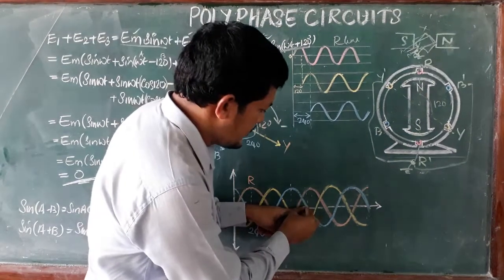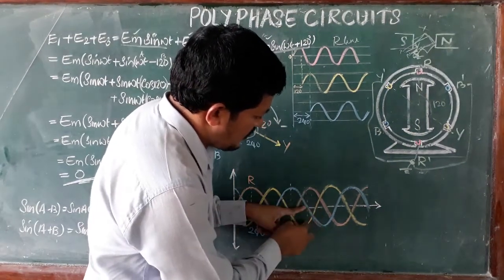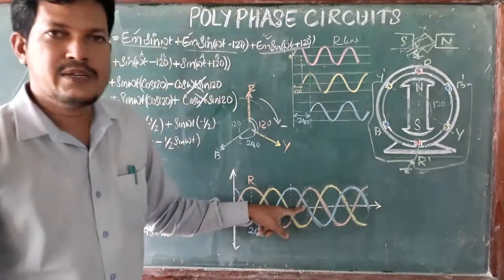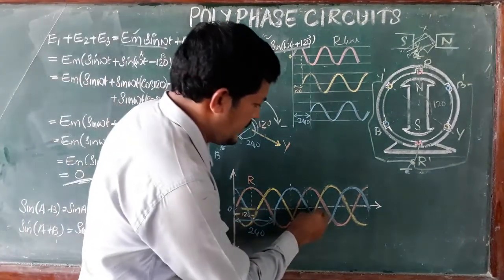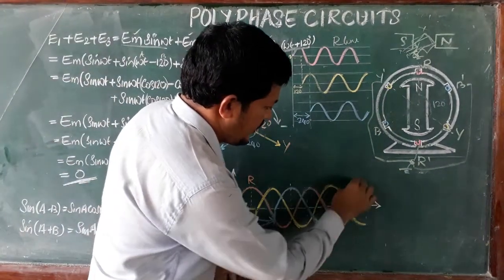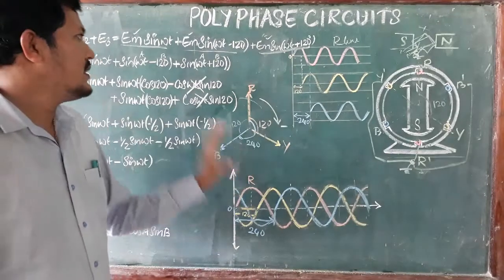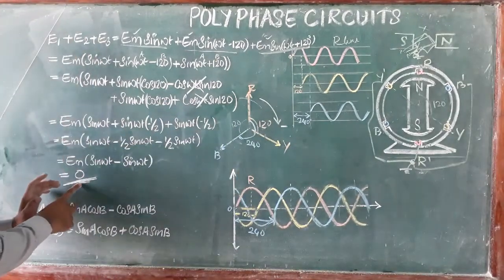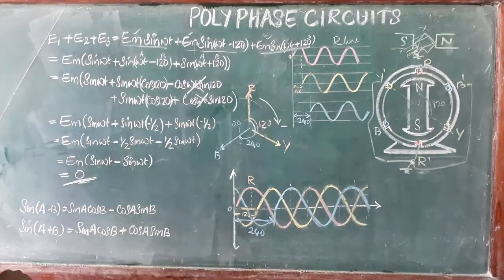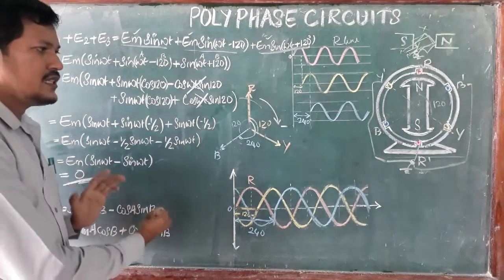At any point the total voltage in the three phase is 0, but under balanced condition. We will discuss the balanced condition next.